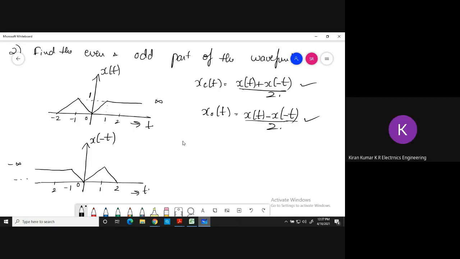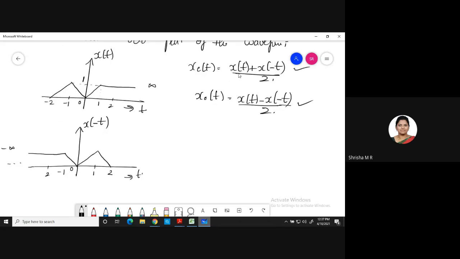Yes, ma'am. Now you try to plot the even part and odd part. Now first step what you will do, you will add, right? X of t plus x of minus t. Okay. So x of t plus x of minus t. So how will you do it? The amplitude is 1 here. Okay, this amplitude is 1.